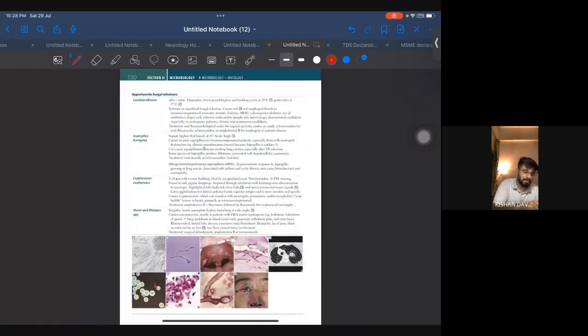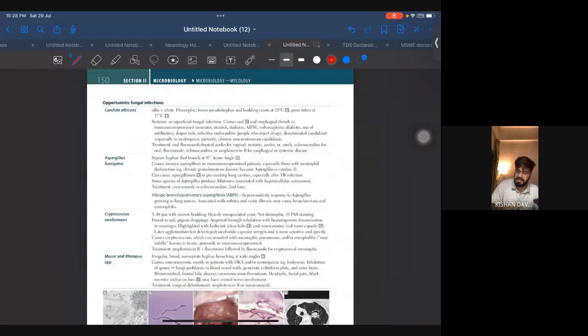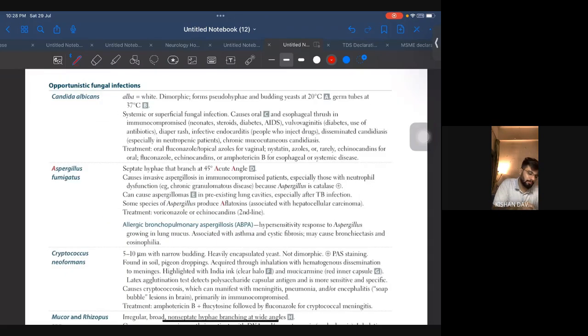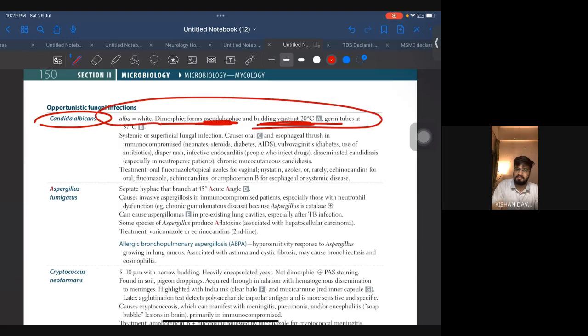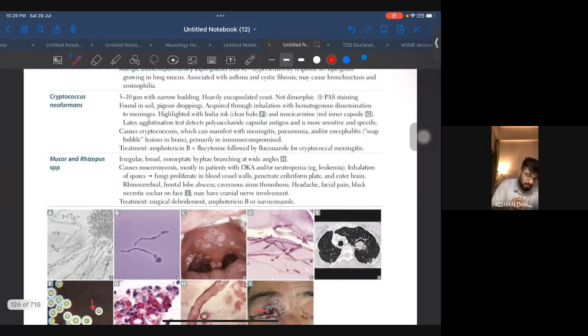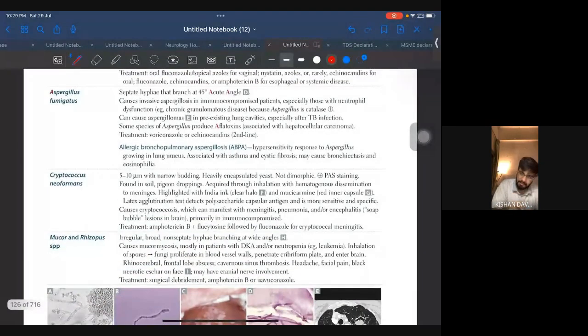Let's move ahead. Opportunistic fungal infection means the body is already infected with some infection, and the fungus acts on top of it. Let's come to the most commonly asked question, Candida albicans. Candida albicans has dimorphic forms: pseudohyphae and budding yeast. Here you can see yeast at cold temperature, whereas in systemic fungi, yeast is at high temperature. Systemic and superficial fungal infection causes oral and esophageal thrush. We'll see all the images one by one.